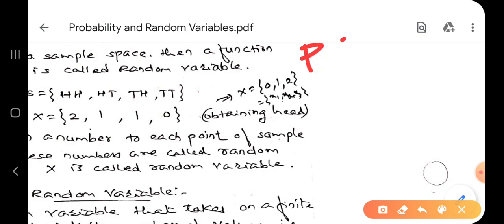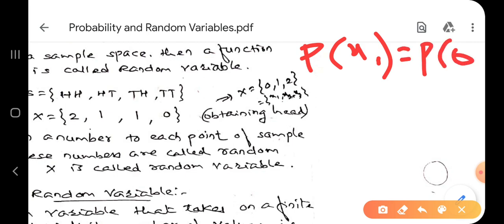Suppose P of x1, probability of x1. Suppose I take x1 as 0. P of 0, because our X contains 0, 1, 2. So I take 0 and for that I select the variable x1.